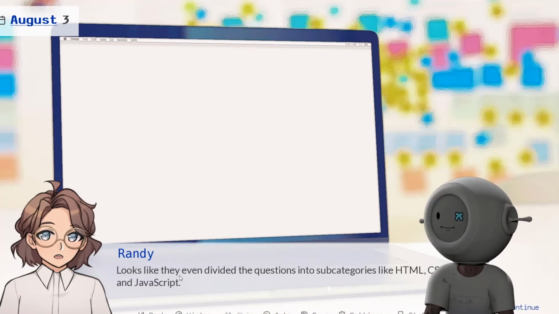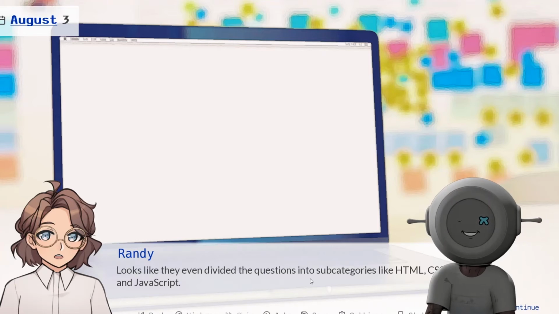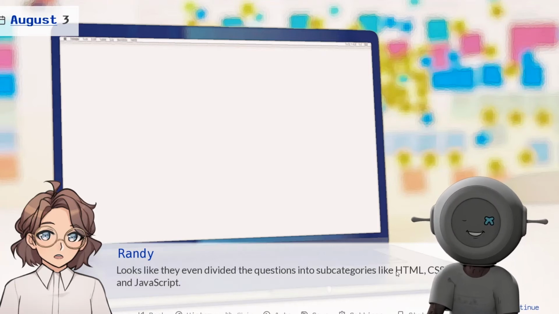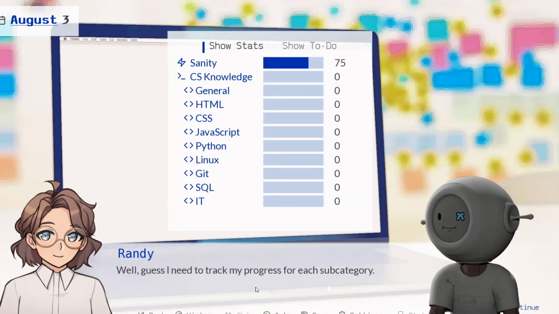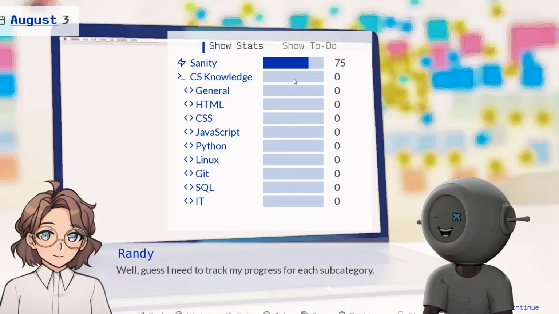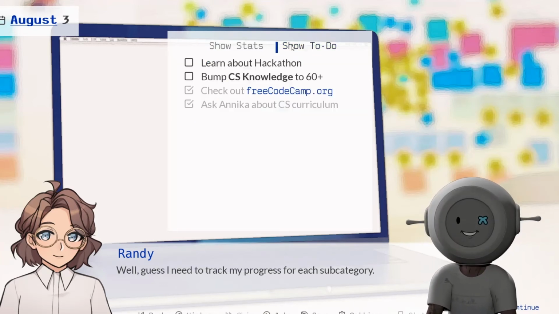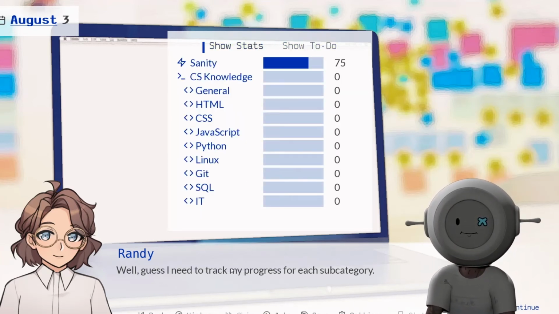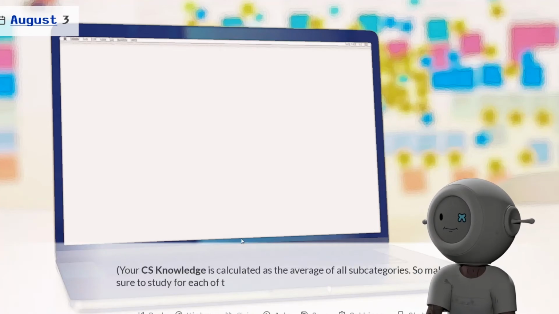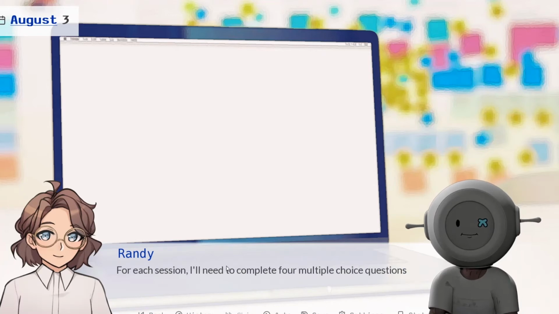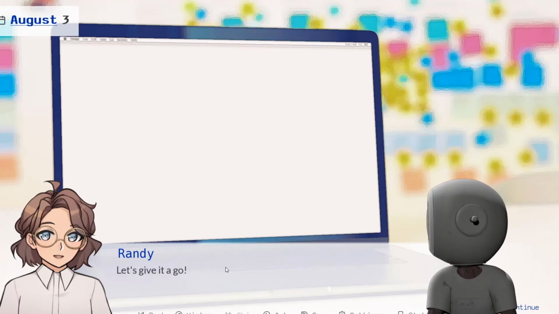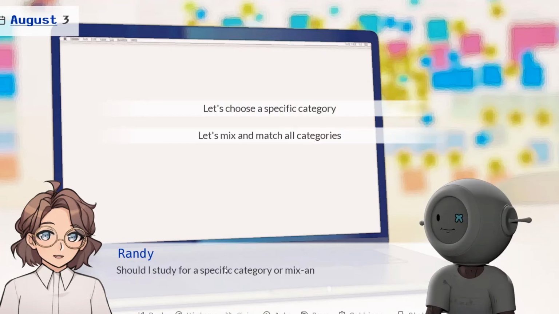Let's get it. Anyway, looks like they even divided the questions into subcategories like HTML, CSS, JavaScript. This is our sanity meter. That's so funny, okay. Okay, let's give it a go.